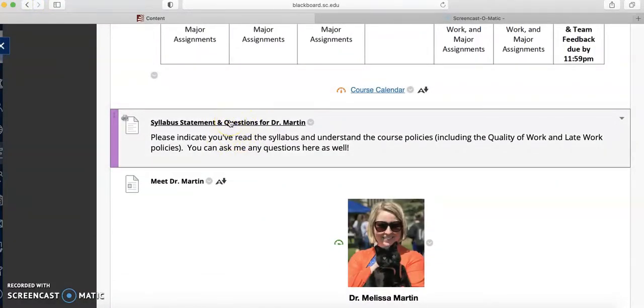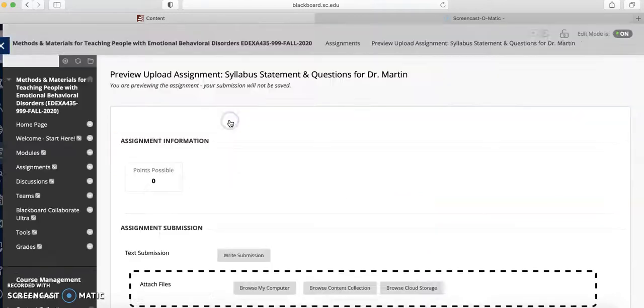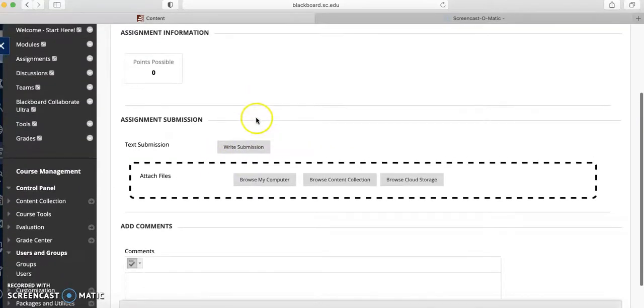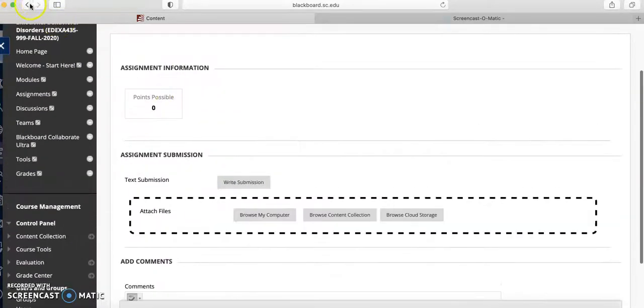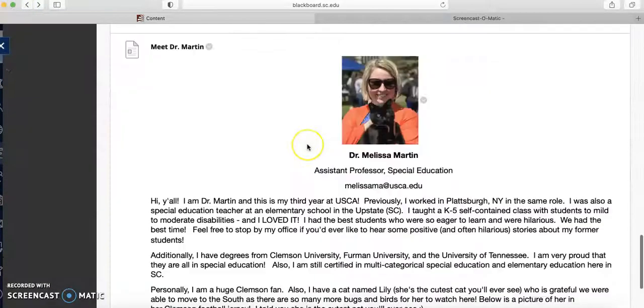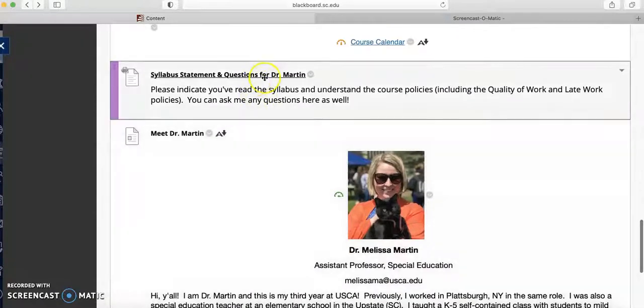Also, when you finish reading the syllabus and the calendar, if you'll click the syllabus statement, you'll write a submission that you've read it and that you acknowledge the late policy. If you have any questions, just put them in that little journal as well, and I'll get to them.